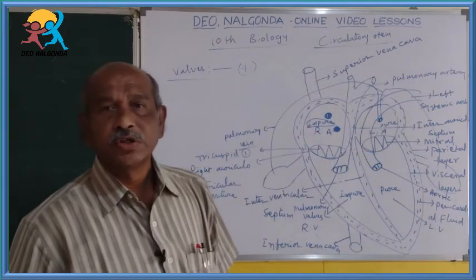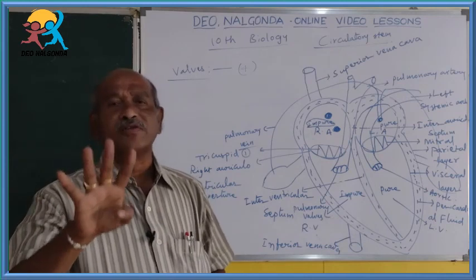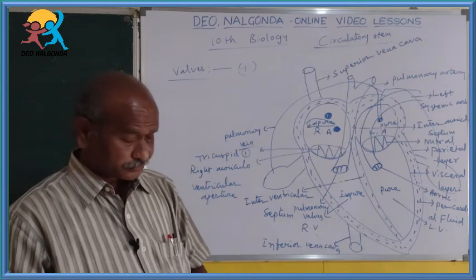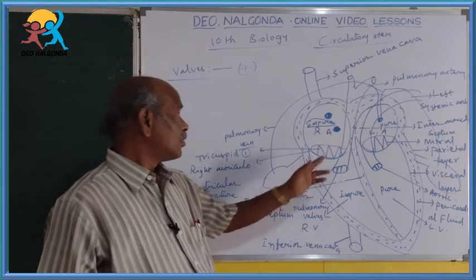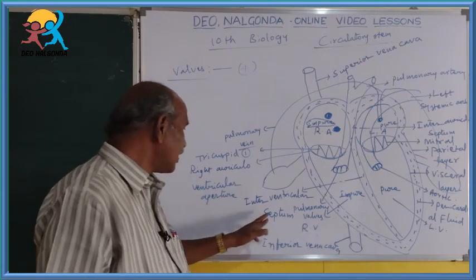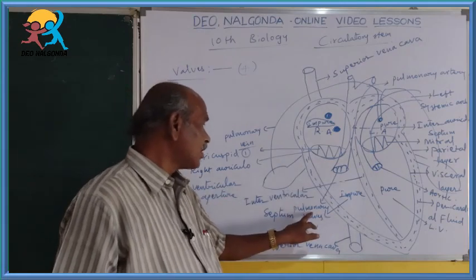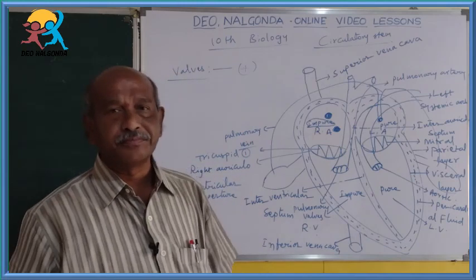Aortic valves. So, like that, in our heart there are four valves present. The tricuspid and bicuspid are the same, the pulmonary valves and the aortic or systemic valves are also the same.